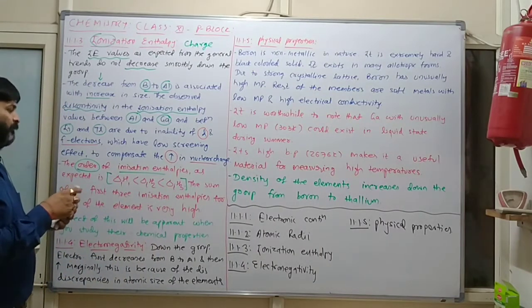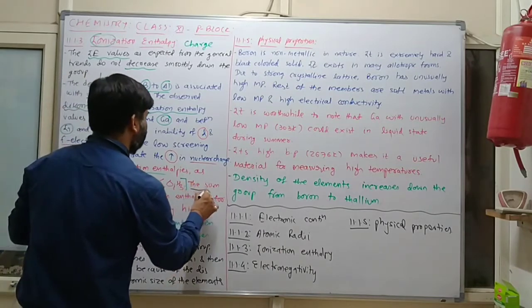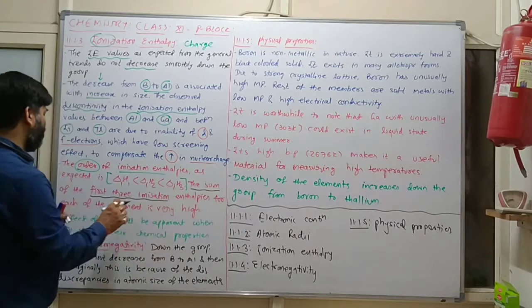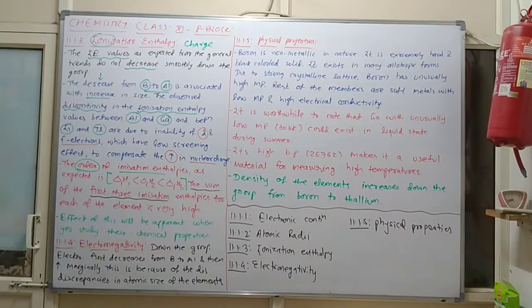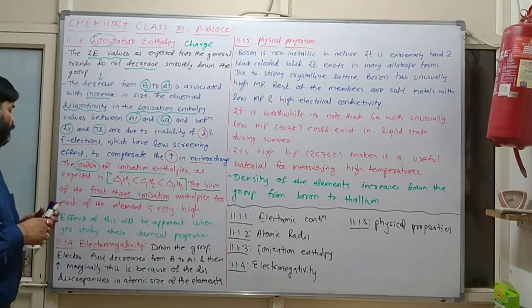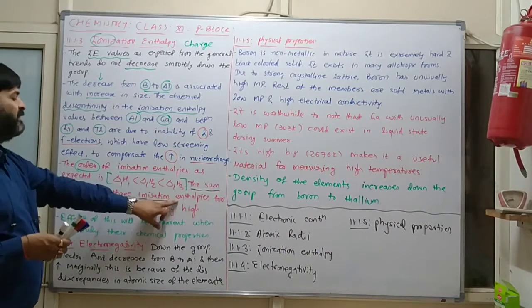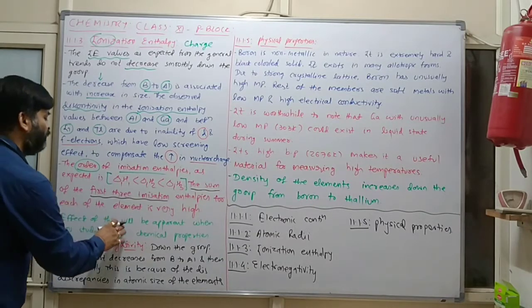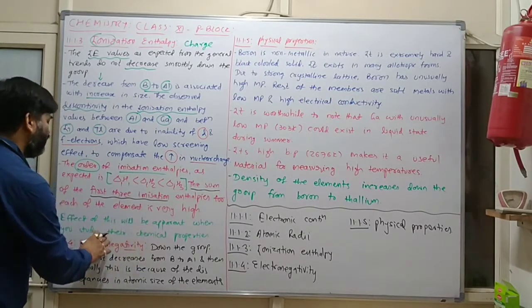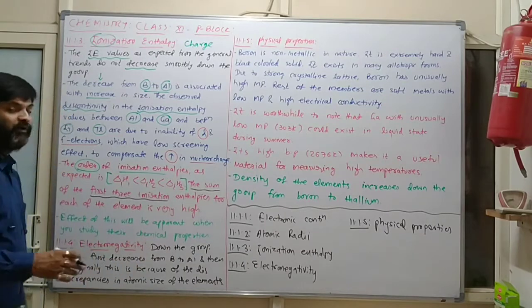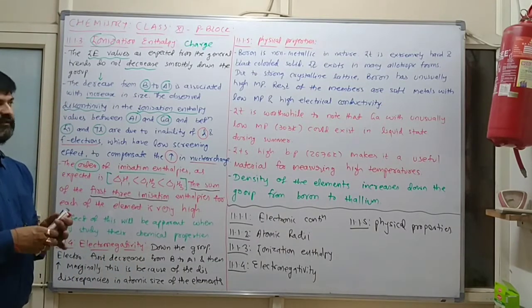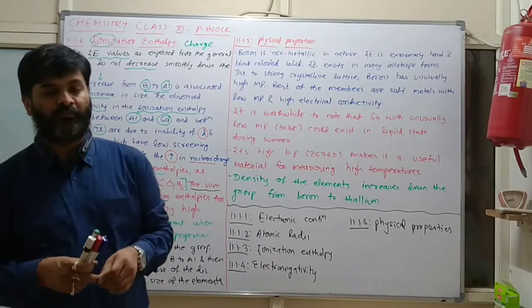Now next, the sum of the first three ionization enthalpies for each of the elements is very high. Clear? The effect of this will be apparent when you study their chemical properties. So we will discuss the complete reason in the chemical properties.